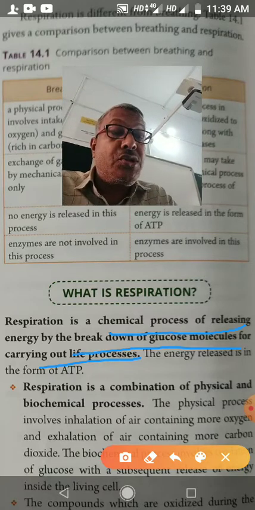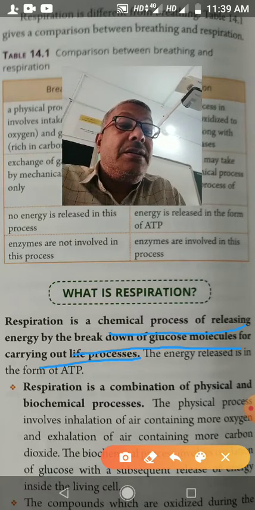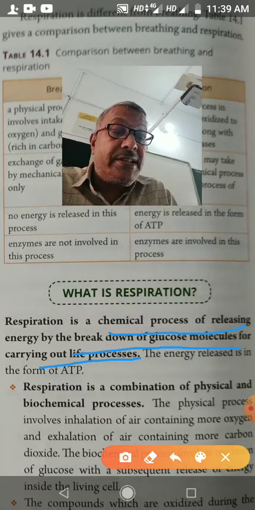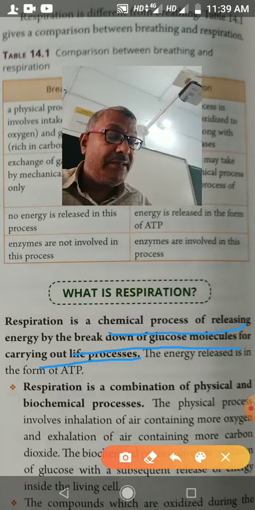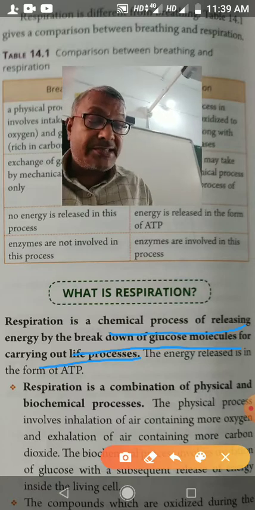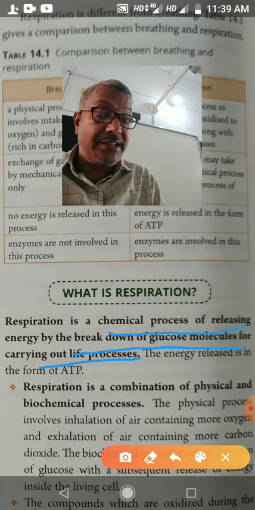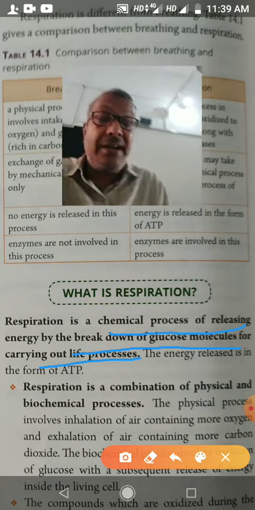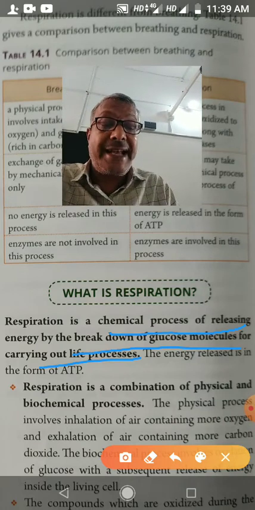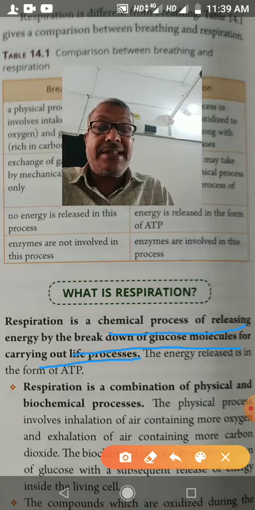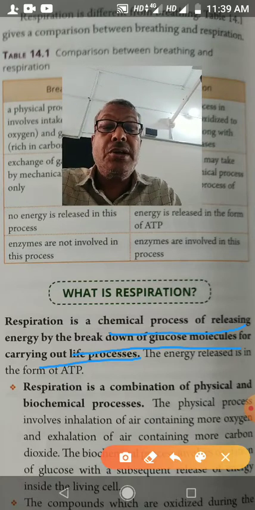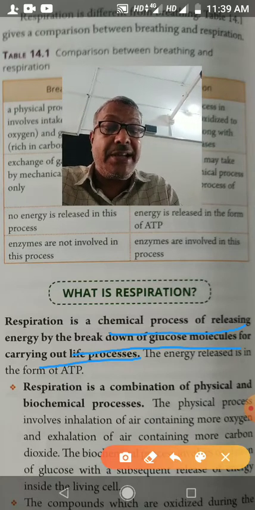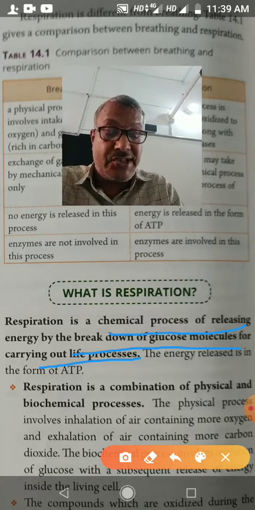Breaking of glucose is a cellular process. It occurs in the cell, in two phases. One is glycolysis and the other is the Krebs cycle. Glycolysis is breaking of glucose into pyruvic acid in the cytoplasm of the cell.